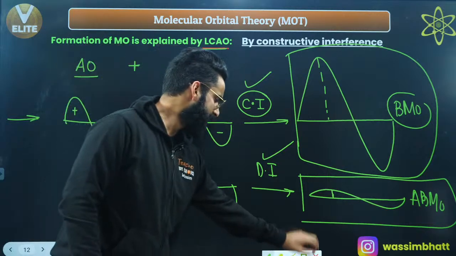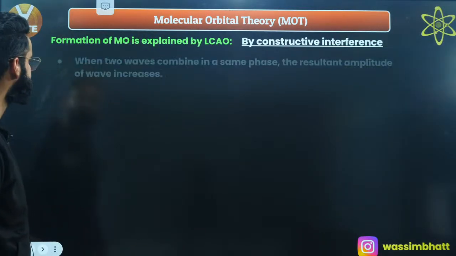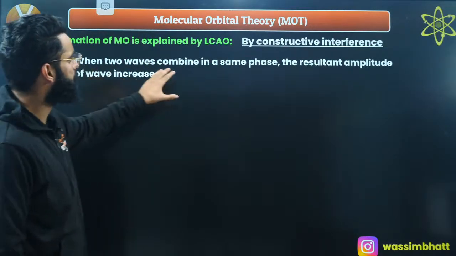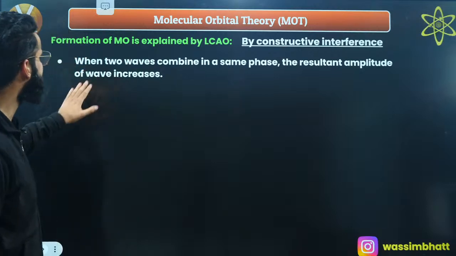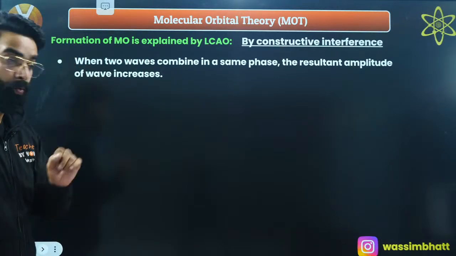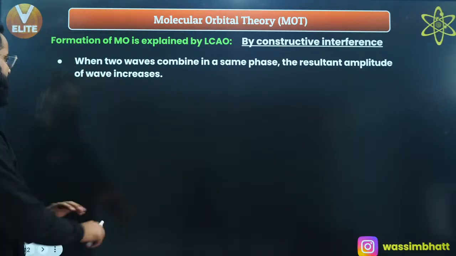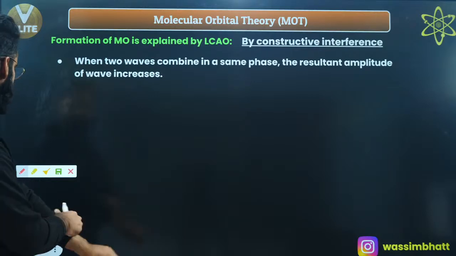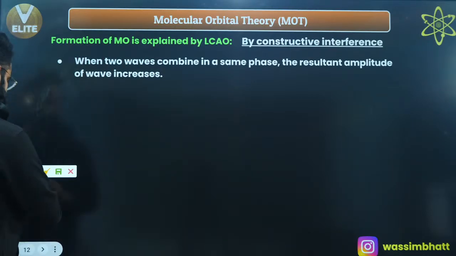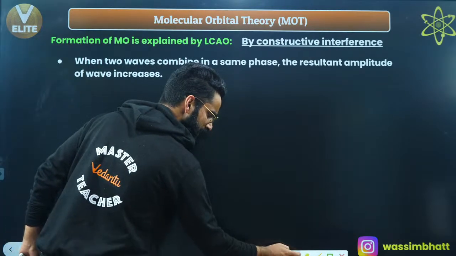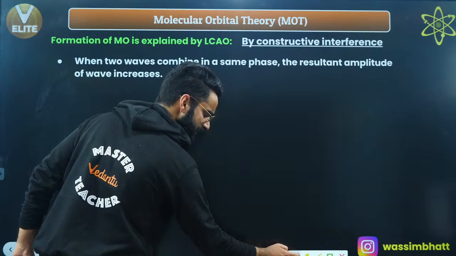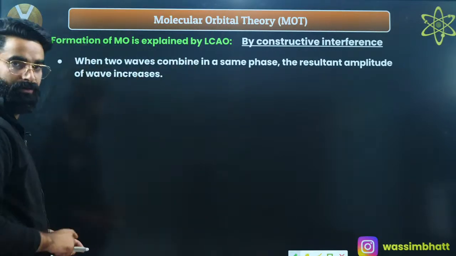Let's have a look, guys, at what I'm going to talk about now. When two waves combine in the same phase, the resulting amplitude of the wave increases. What does that mean? Have a look now. As I told you, constructive interference leads to the formation of bonding molecular orbitals, and destructive interference leads to the formation of anti-bonding molecular orbitals. Have a look.